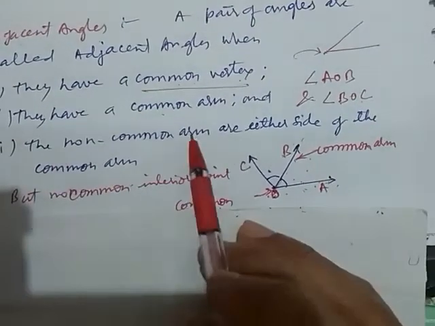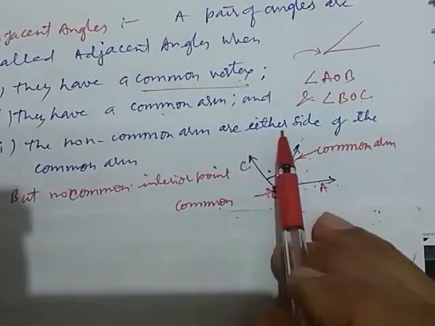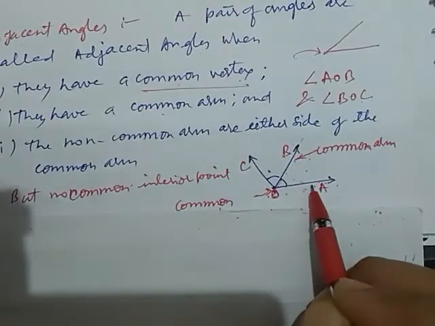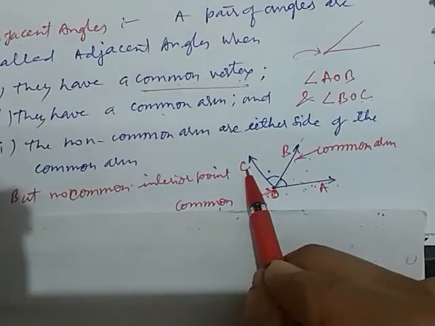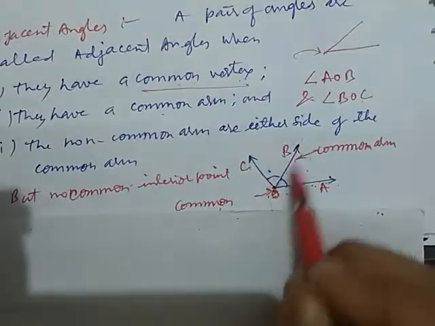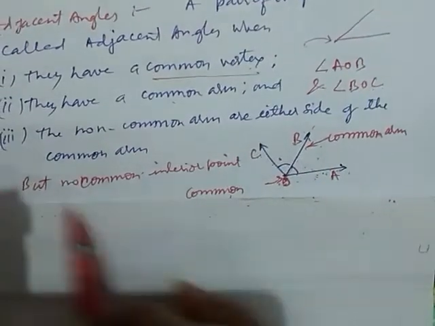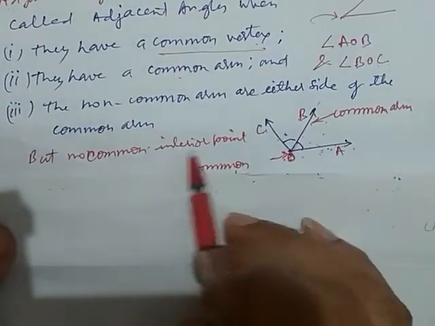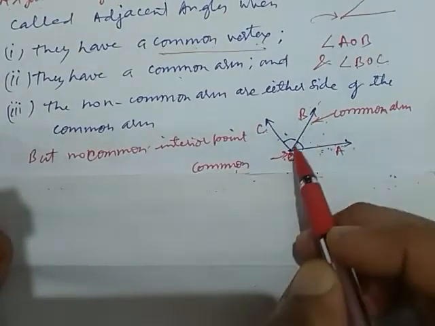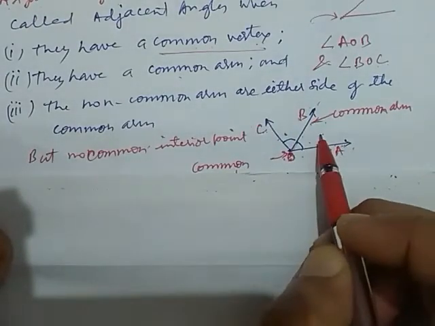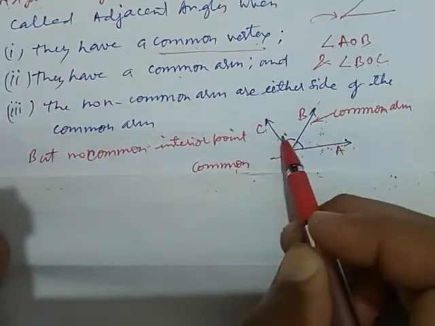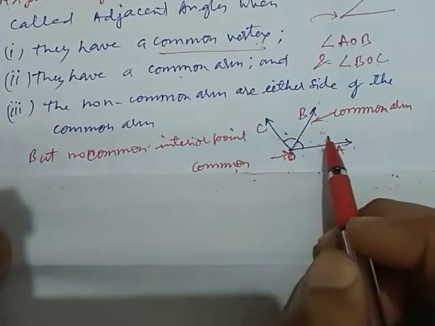The non-common arms are on either side of the common arm. Here this is the common arm, and this is a non-common arm and this is a non-common arm. So the non-common arms are on either side of this common arm. It also means there is no common interior point. Here we can check that in any angle we can take a point, here this point and here this point. But they are not common.